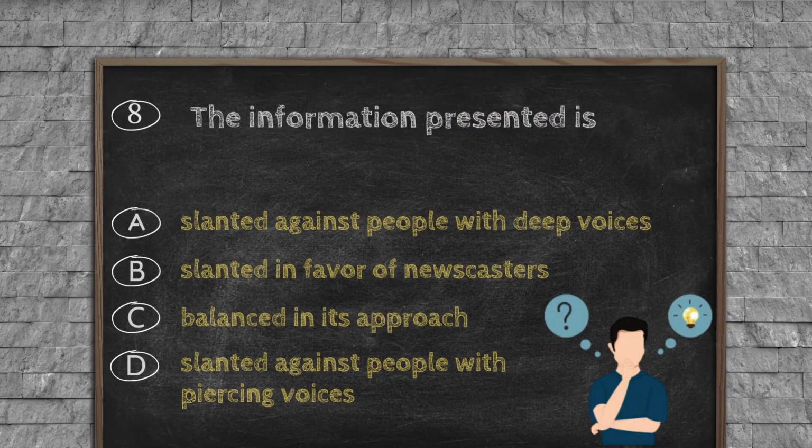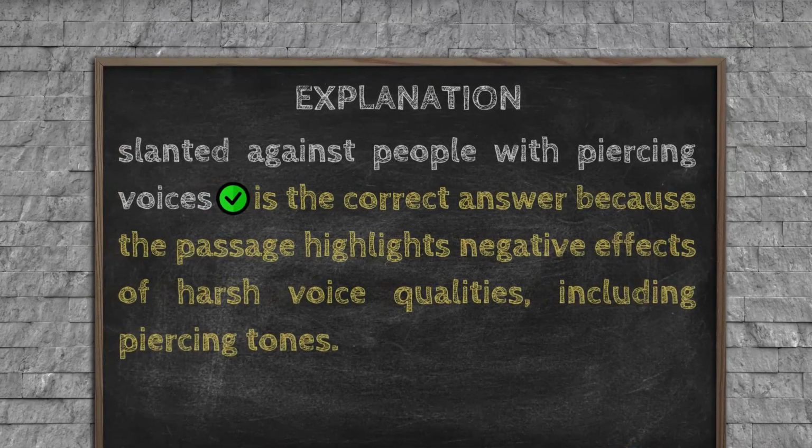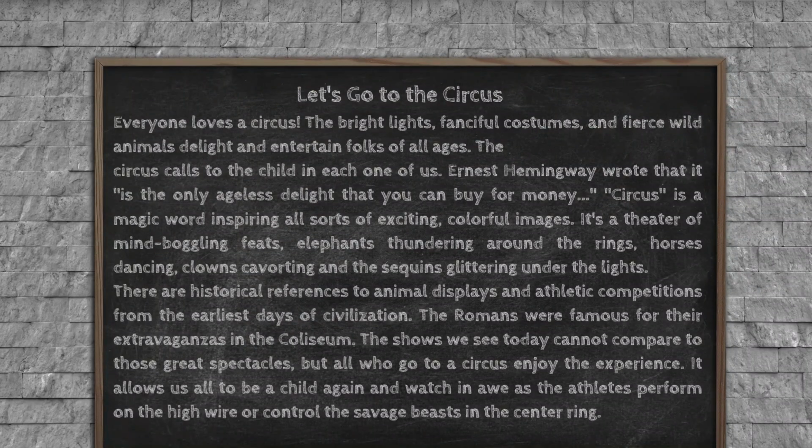Question number 8. The information presented is: Option A, slanted against people with deep voices. Option B, slanted in favor of newscasters. Option C, balanced in its approach. Option D, slanted against people with piercing voices. Explanation. Slanted against people with piercing voices is the correct answer because the passage highlights negative effects of harsh voice qualities, including piercing tones.